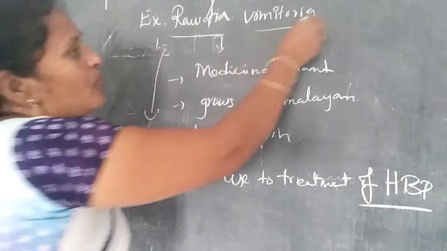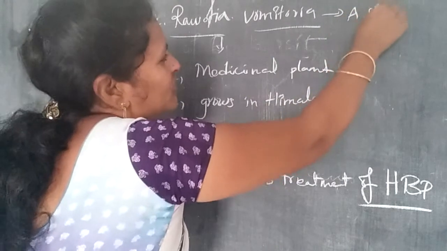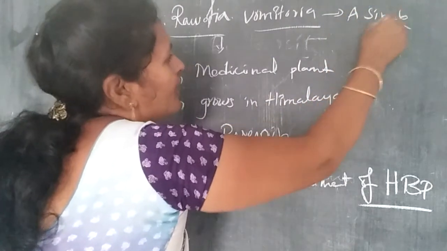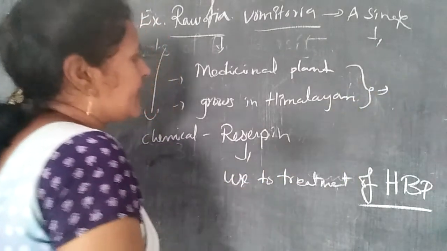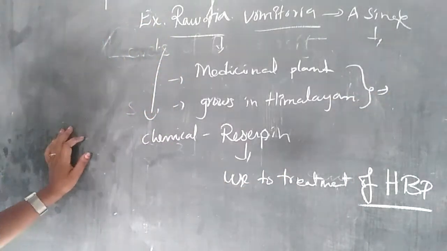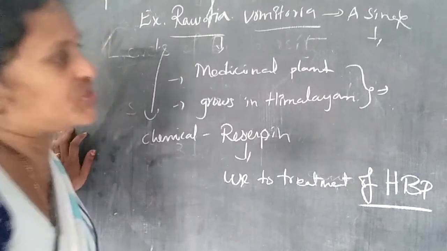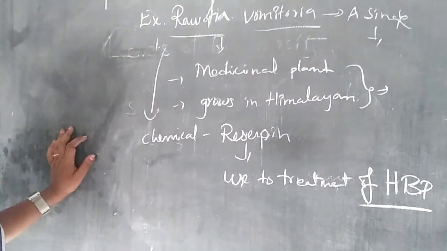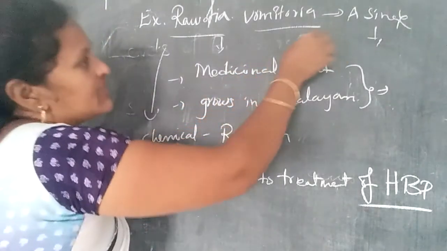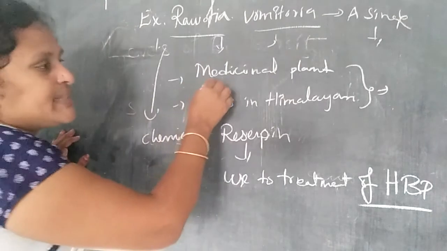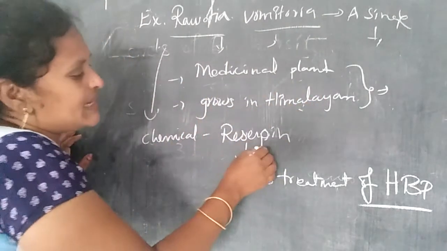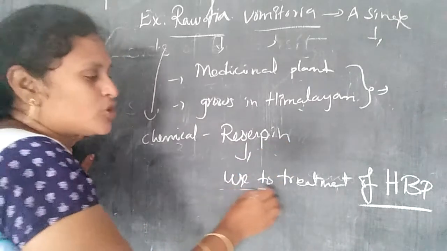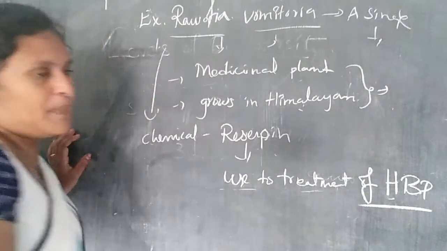Okay, so Rauwolfia vomitoria is a single species, and it may show high productivity, high capacity, or high variations, or high diversity. All of you understand? It is a medicinal plant that grows in the Himalayas, produces the chemical reserpine, and is used for the treatment of high BP.